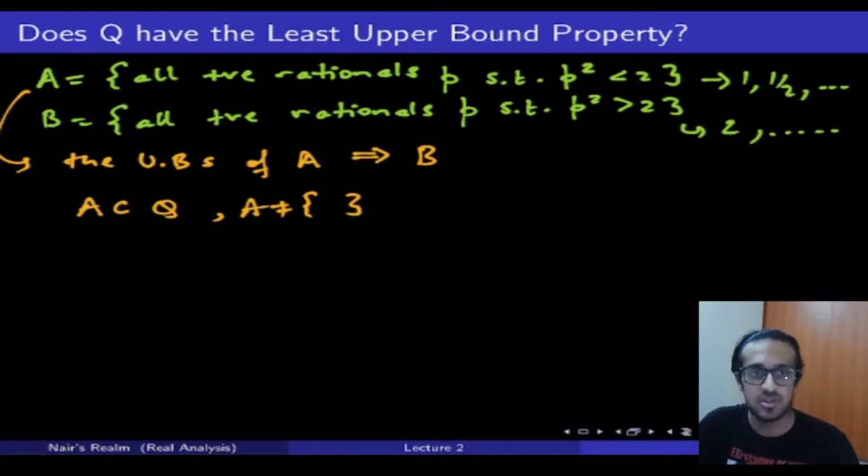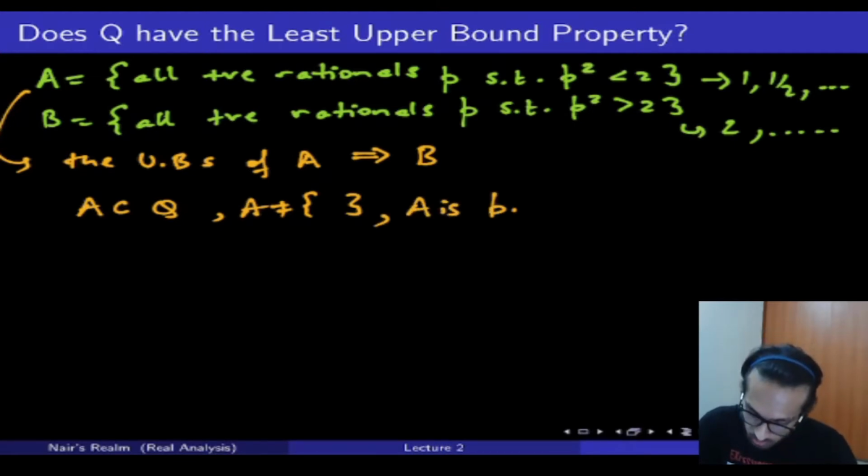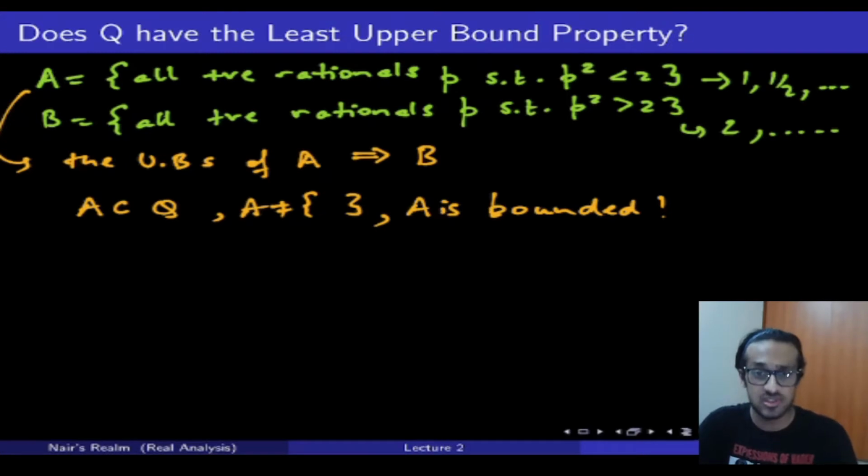It has some elements, it's not the null set. We also know that A is bounded. Why do we know A is bounded? Because we just discussed that all the upper bounds of A are in fact the set B. So A has some upper bounds and therefore it is bounded above.